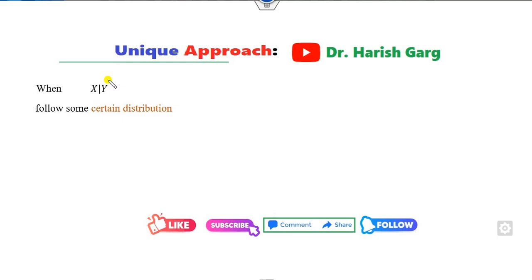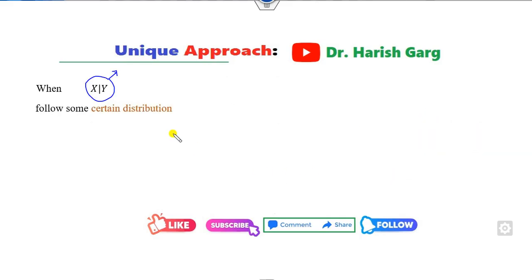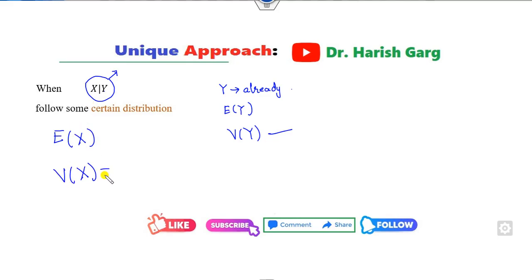Another case is whenever you have to find the conditional distribution of x given y, and the same for y given x. What is the meaning of that? y has already occurred. So if you know the distribution of y, then you can easily find the expected value of y and variance of y. But how can you find the expected value and variance of x?